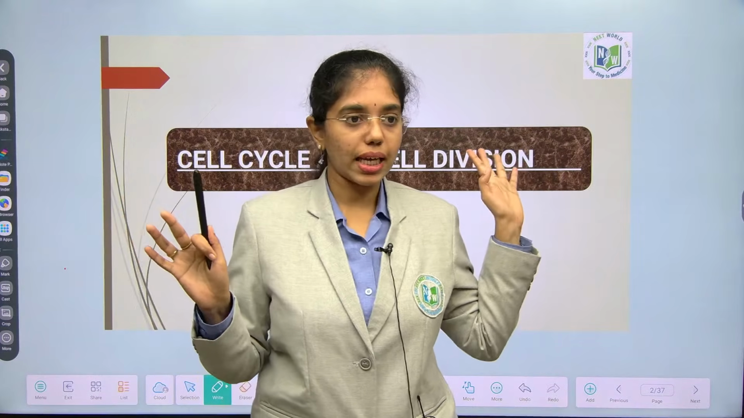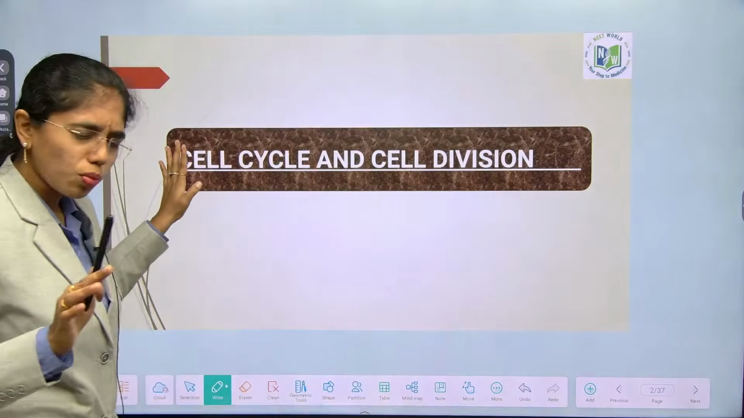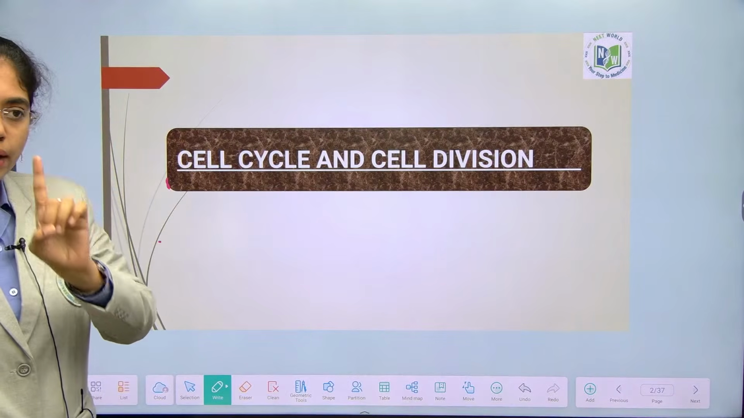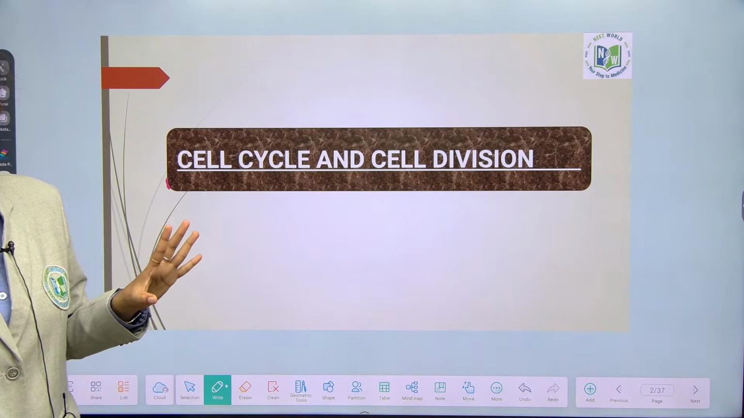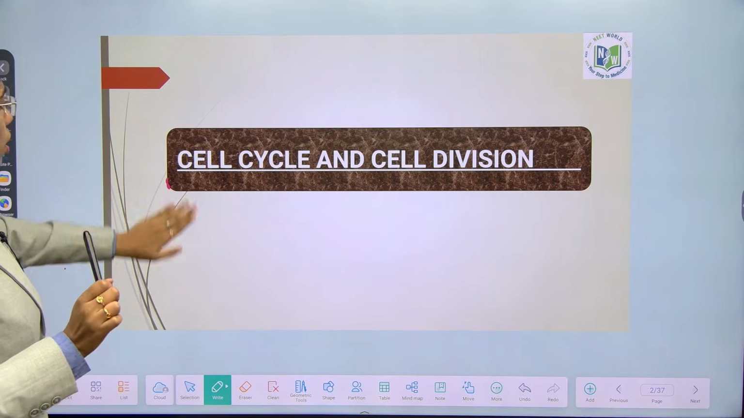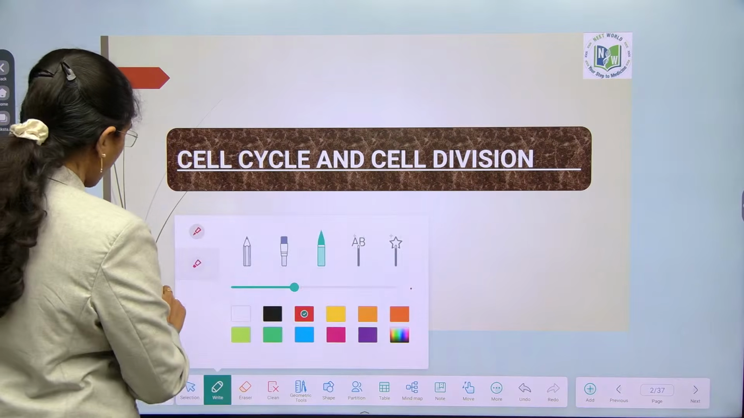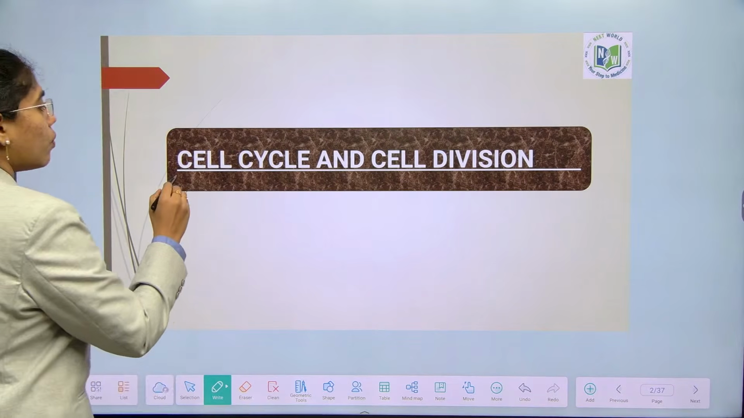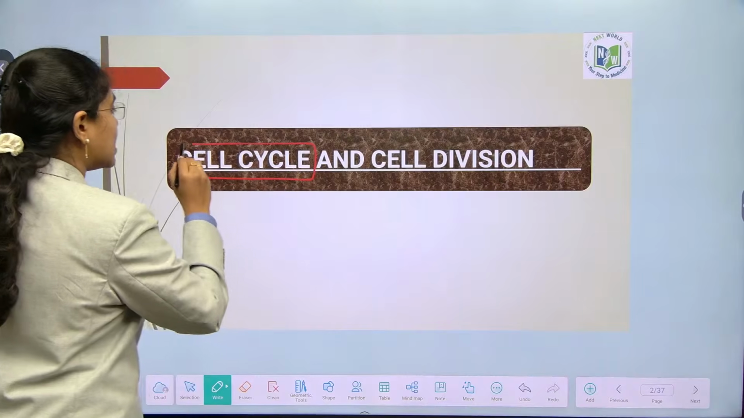Now about cell cycle and cell division. This is a very small chapter. At least one question for sure will come from this chapter, be it in NEET or EAPCET. One question for sure. What do you have to learn from this chapter? Firstly, tell me what is the cell cycle. What do you learn in the cell cycle?